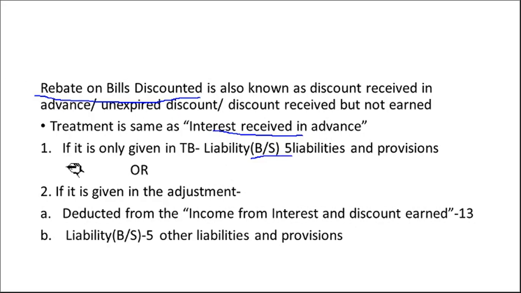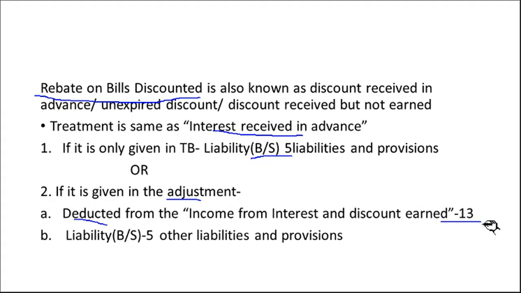If it is given in the adjustments, it is a new entry, so in the double entry system we pass two entries. First, we deduct it from the income from interest and discount earned, schedule number 13.